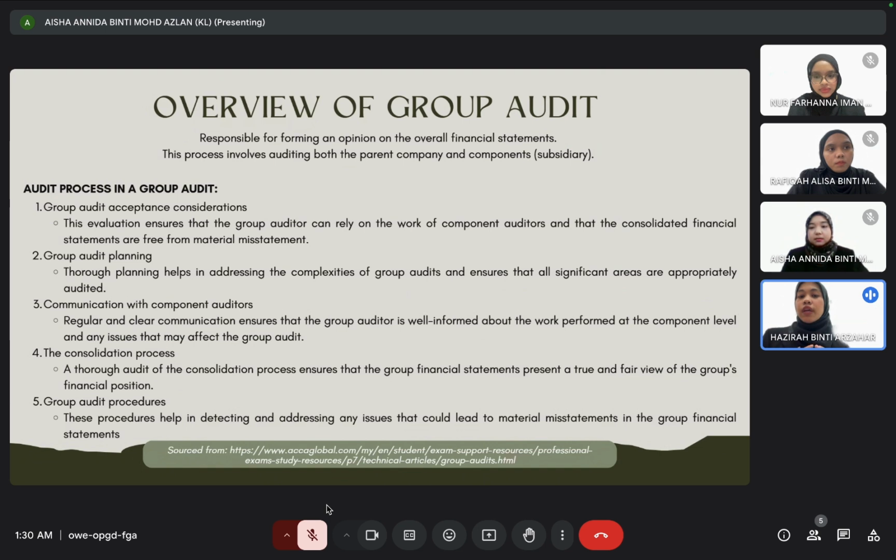Third is communication with component auditor. Regular and clear communication ensures that the group auditor is well informed about the work performed at the component level and any issue that may affect the group audit. Fourth is the consolidation process. A true audit of the consolidation process ensures that the group financial statement presents a true and fair view of the group financial position. Lastly is group audit procedure. This procedure helps in detecting and addressing any issue that could lead to material misstatement in the group financial statement.